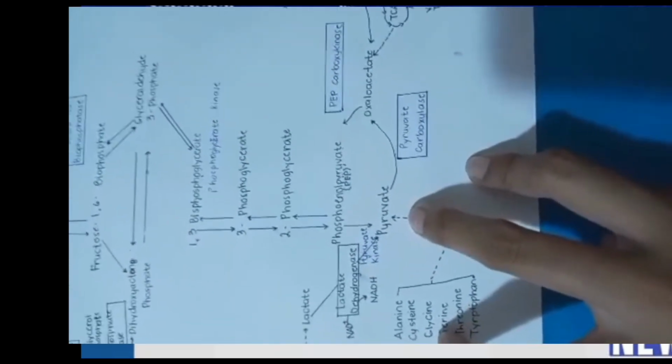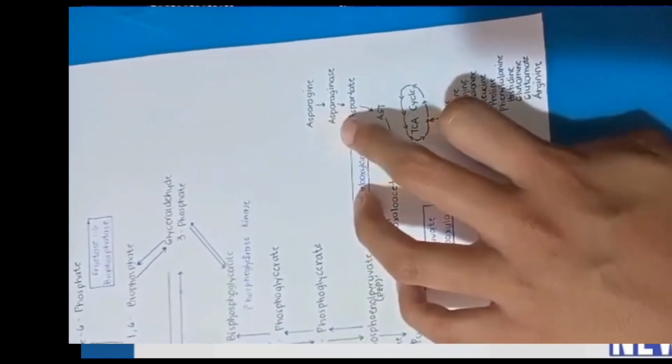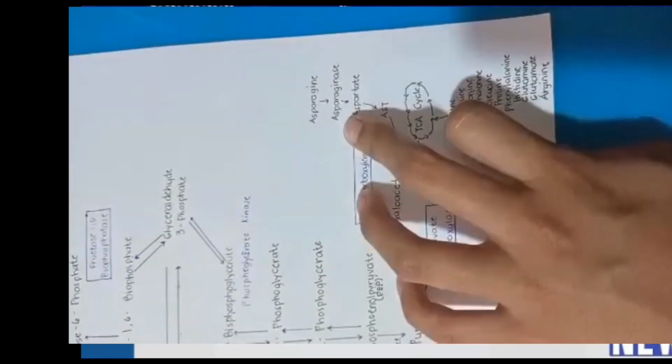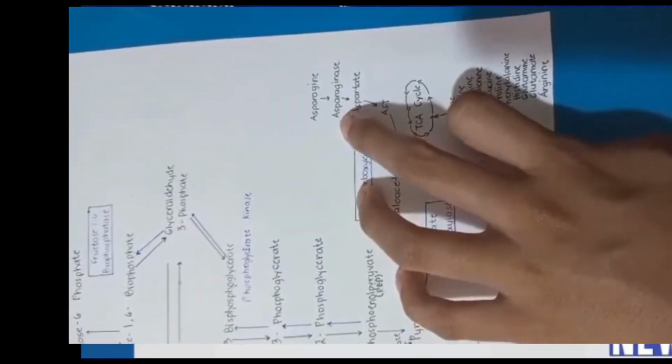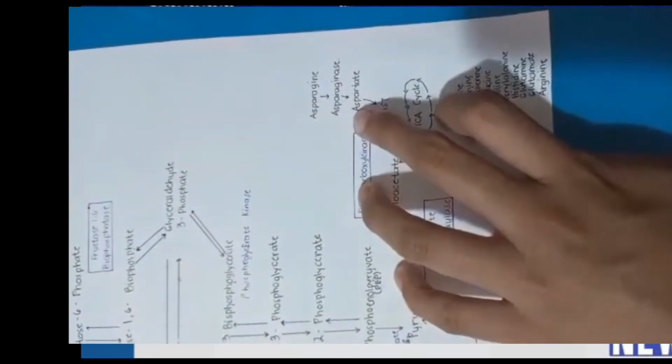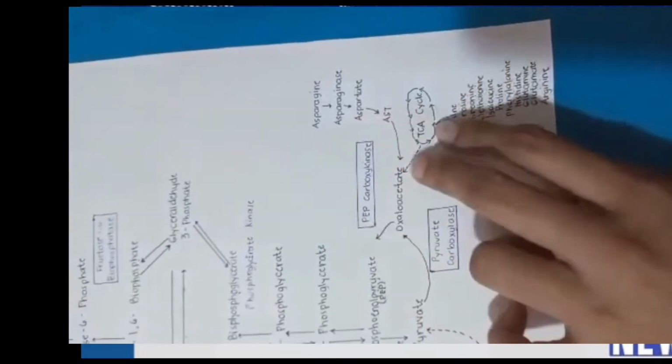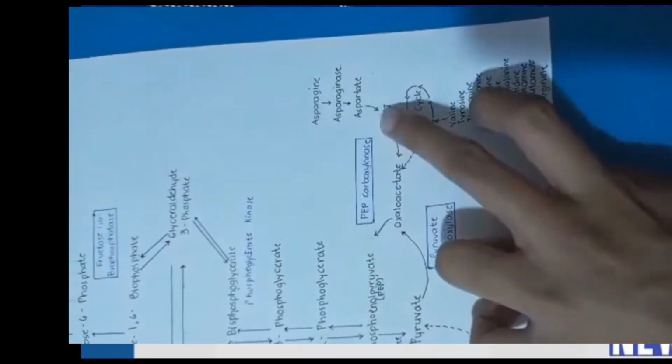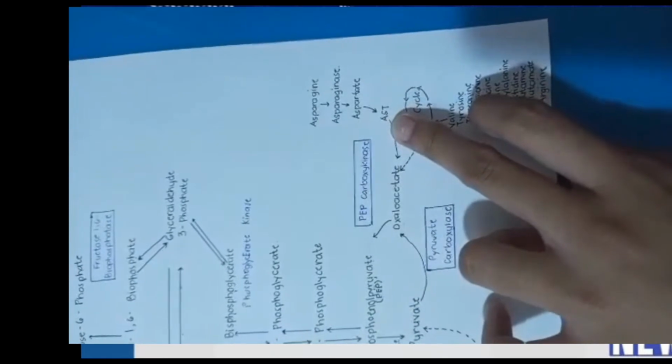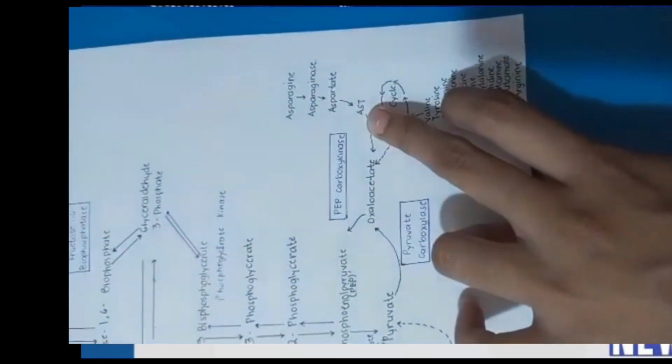And another amino acid nga can be processed to oxaloacetate is asparagine. Asparagine can be processed by asparaginase into aspartate. Then aspartate can be processed to oxaloacetate by the enzyme nga kani si aspartate aminotransferase.